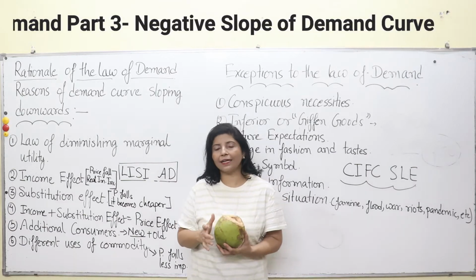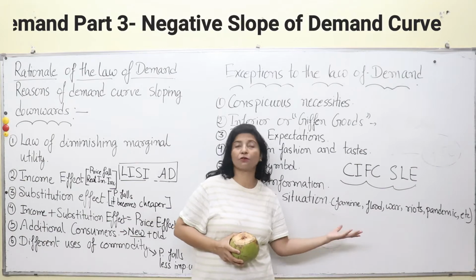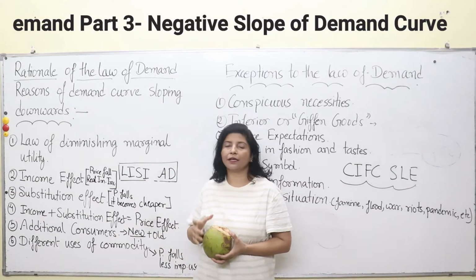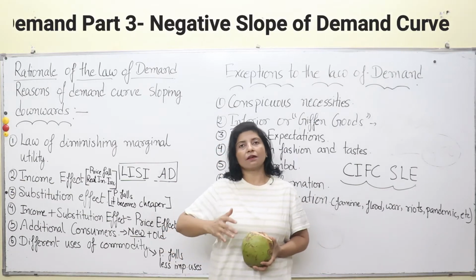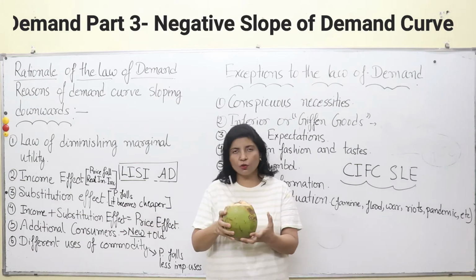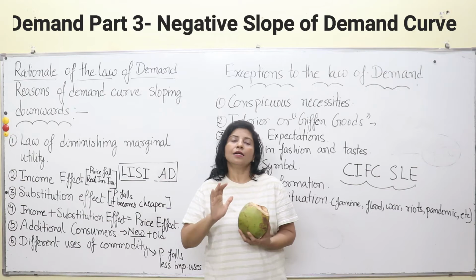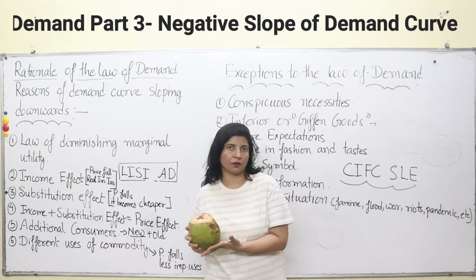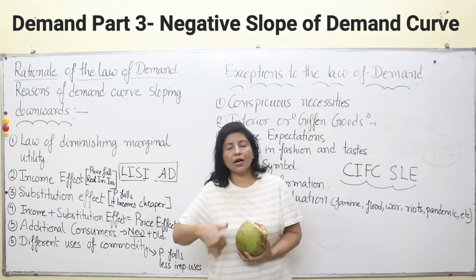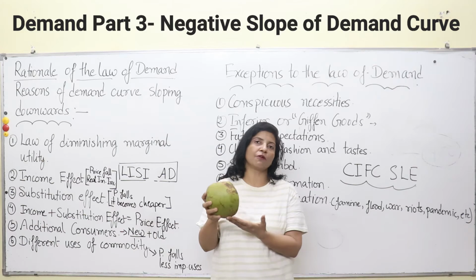In North India we get it expensive also, while in South India they grow this coconut, and here we don't grow it, so it is expensive in North India. Then what happens if we have to purchase the fourth one? We will not spend the same amount of money, because we don't want to drink a fourth nariyal pani. Many of you will just stop drinking after the second coconut water. So when we gain more and more of a commodity, we stop getting the same amount of satisfaction which we got from the first one.